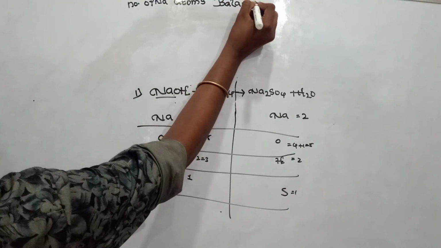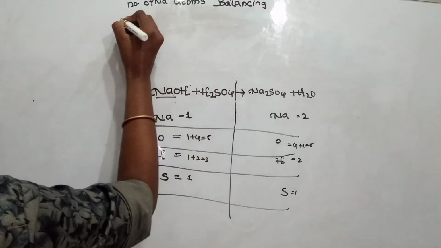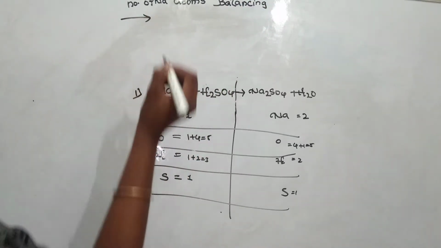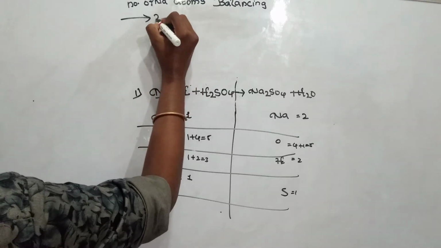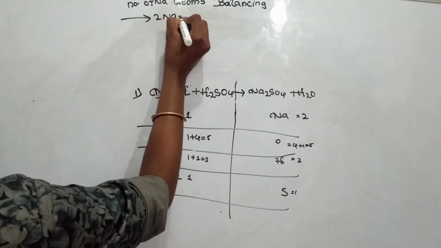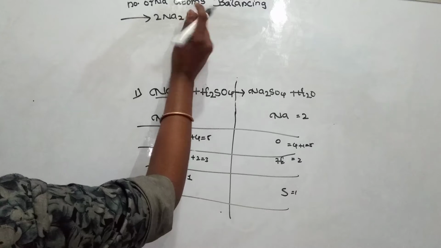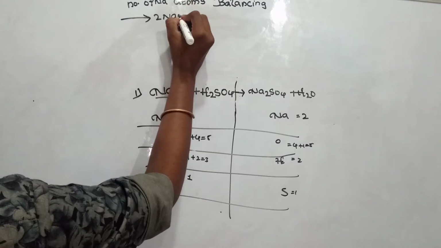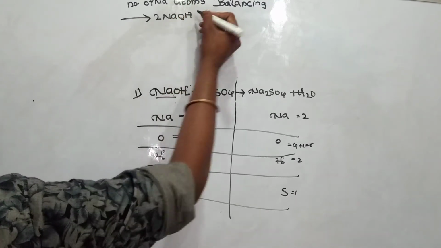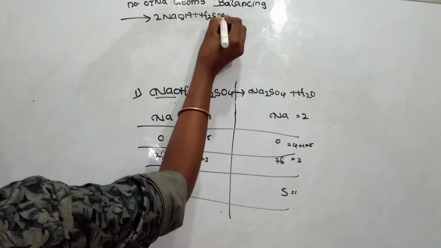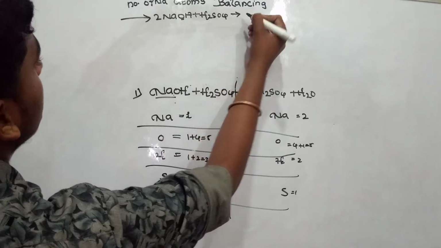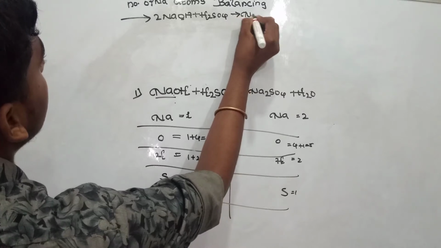You have to write these words and you have to keep an arrow, and write the equation we just kept here: 2 NaOH plus H2SO4 gives rise to Na2SO4 plus